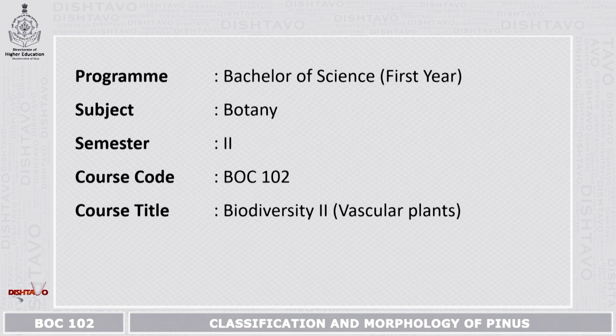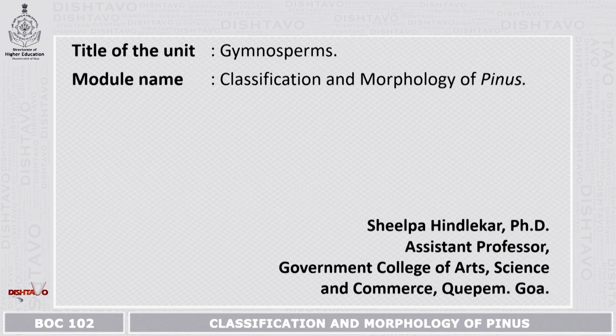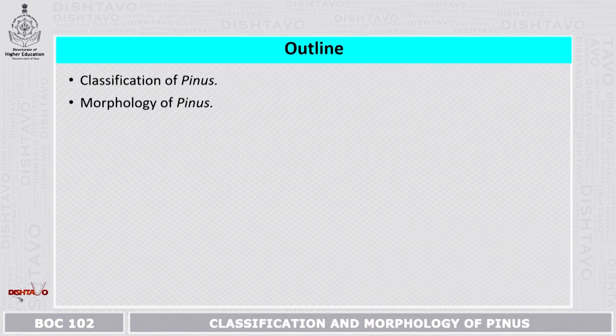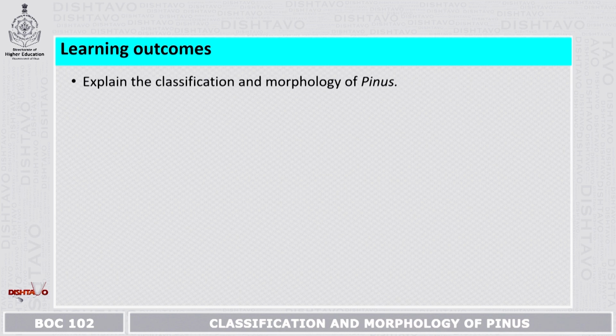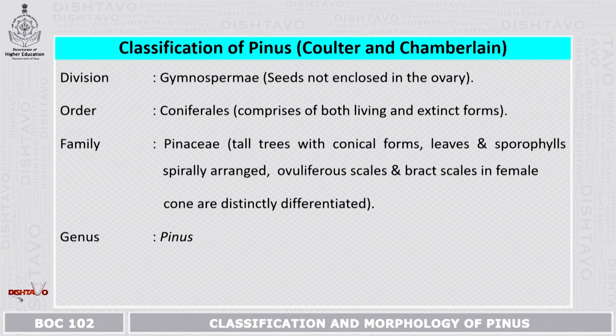Welcome to the program Bachelor of Science, first year. The subject is Botany, Semester 2, and the course code is BOC 102, and the title is Biodiversity 2 Vascular Plants. The title of the unit is Gymnosperms, and the module name is Classification and Morphology of Pinus. A brief outline. In this module, we are going to study the classification of Pinus and the morphology of Pinus. At the end of this module, the student would be able to explain the classification and morphology of Pinus.